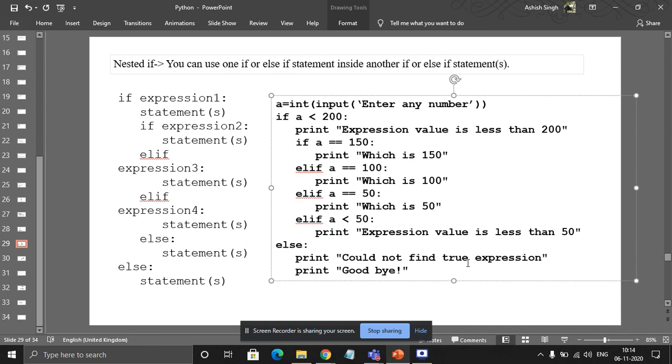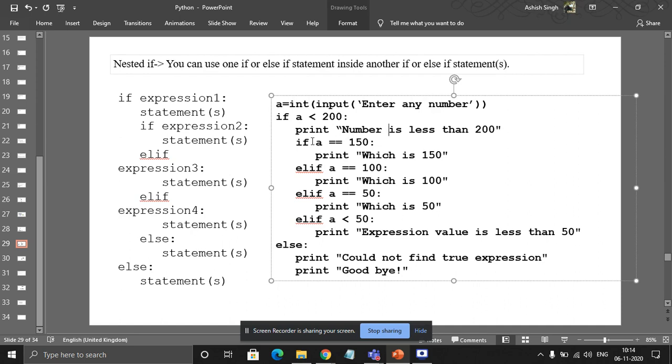So I have taken one number in the variable a from the user, and now I'm comparing: if a is less than 200, then what to do? Print that the number entered by the user is less than 200.